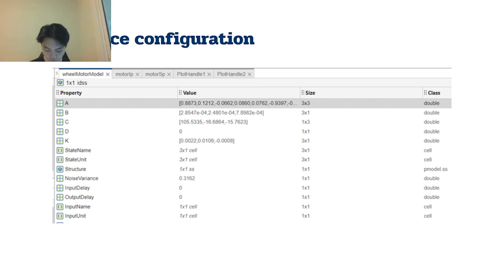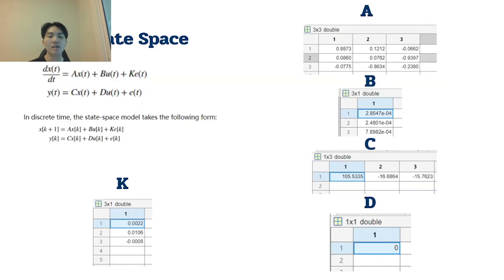So the workspace configuration provides us the state space A, B, C, D, K, the equations of the state space to be designed, and we have the input, output, delay or structure that we want, and the state space for this. And you can see on the left-hand side it's like a formula, and the design of this model provides me the A.